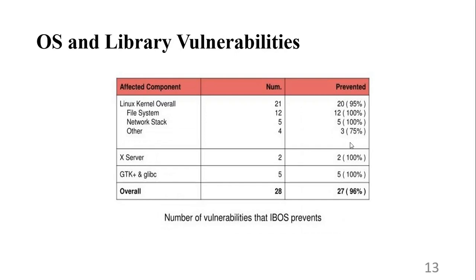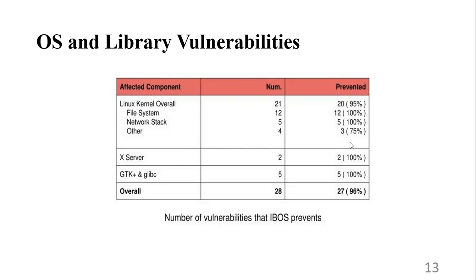And then next we have OS and library vulnerabilities. Some bug reports were identified during this testing, and these bugs are susceptible to iBOS. Here we can see in the Linux kernel we have identified 21 bugs overall, and by using iBOS we have prevented 20 of them.